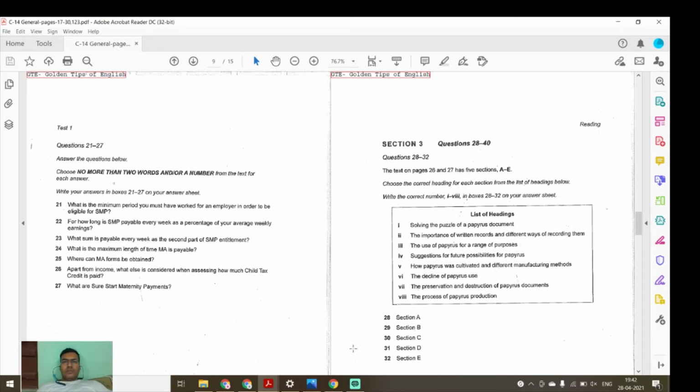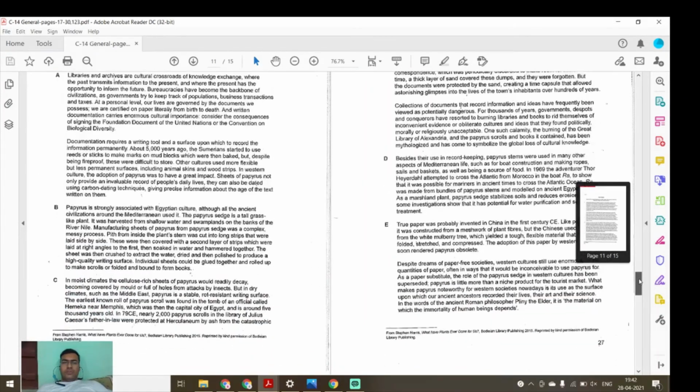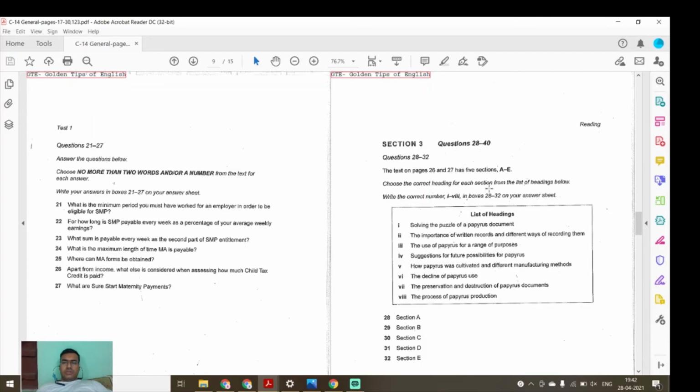So guys, now we are going to do questions 28 to 32. Here in section 3, a list of headings has been given, and we need to read the section of this page. Read the paragraph, and then we need to mark which heading is suitable for which section. What we will do is read out the list of headings and try to remember them till we read the paragraph.